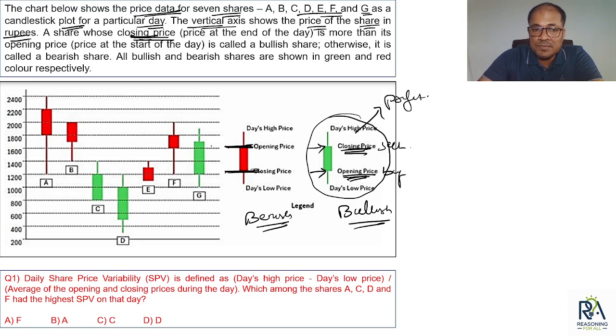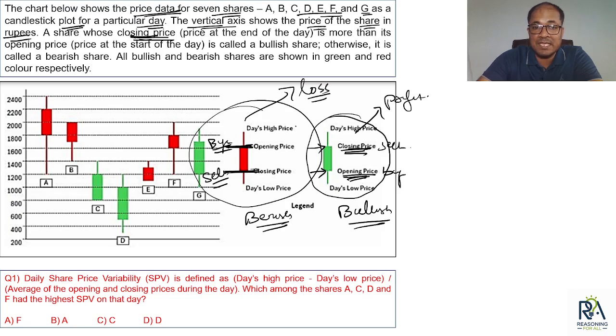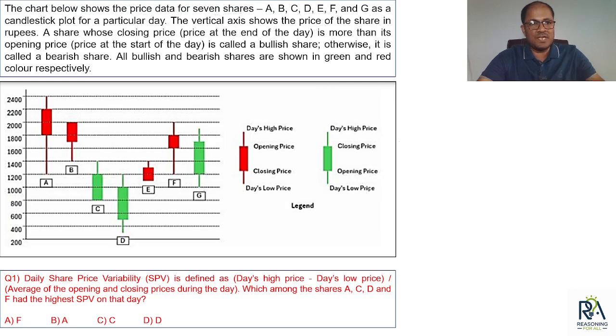So if someone buys at the opening price and sells at the end of the day at the closing price, then definitely that person will be incurring a loss. Okay? So this is a bearish share where there is a loss in value, bullish share where there is a gain in value. I hope it is clear ki what is a bearish share, what is a bullish share. Green, bullish, profit; red, bearish, loss. Okay, sure. What else we have?